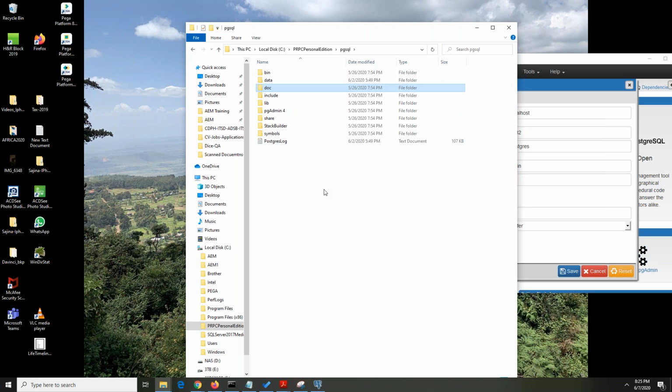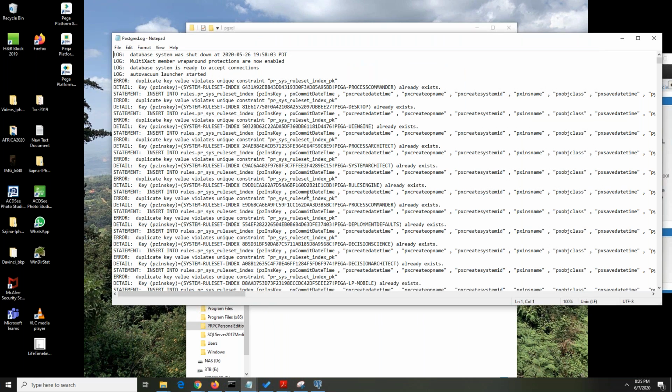Password is not accepted. What are we trying to do now? Actually, there is a password in the document.